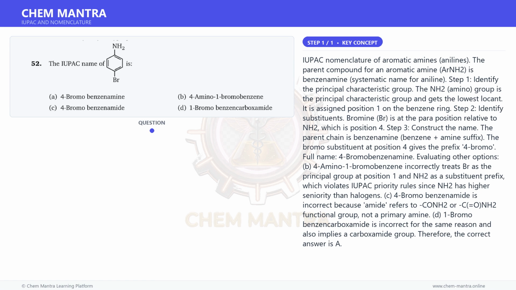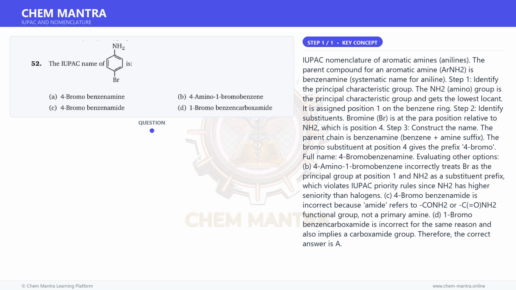The parent chain is benzenamine, benzene plus amine suffix. The bromo substituent at position 4 gives the prefix 4-bromo. Full name, 4-bromobenzenamine. Evaluating other options, B.